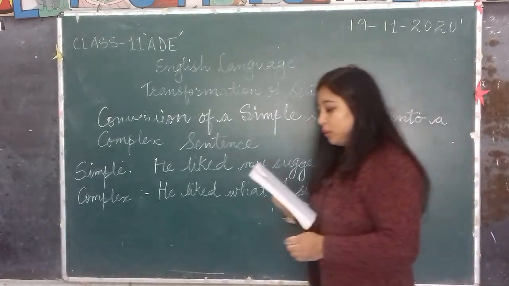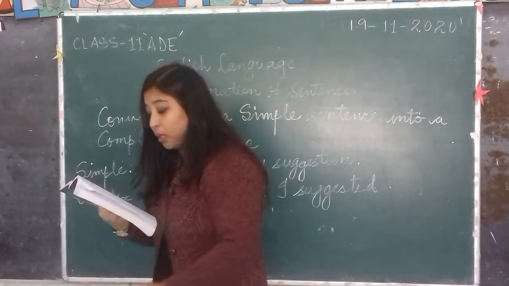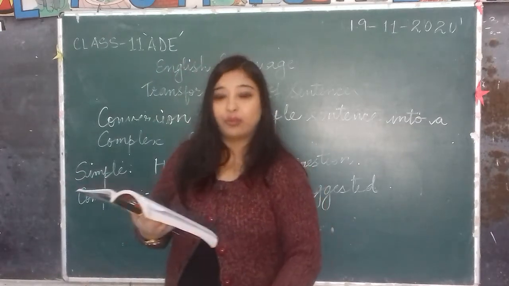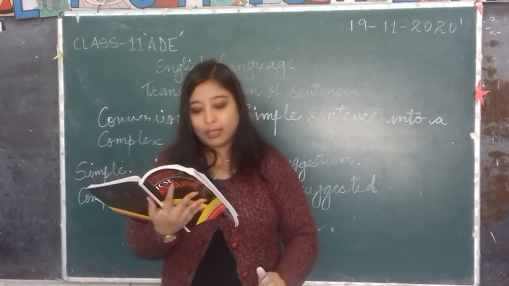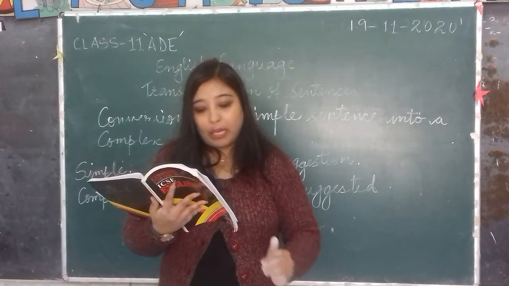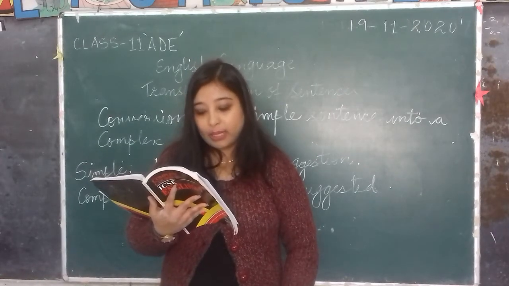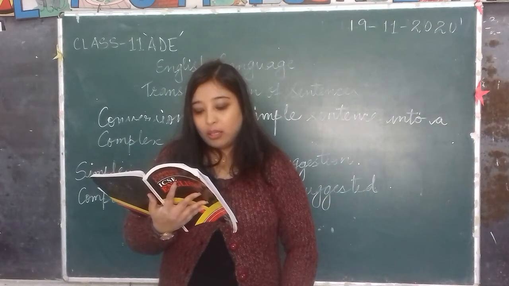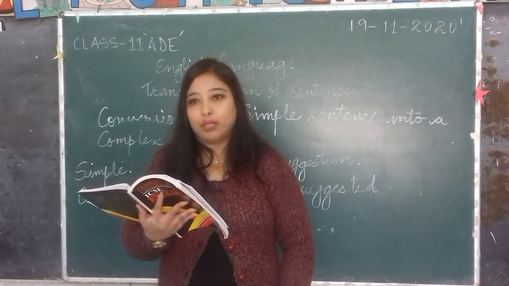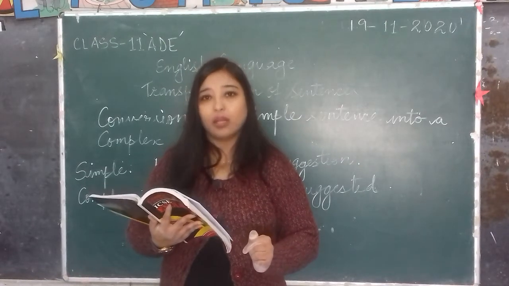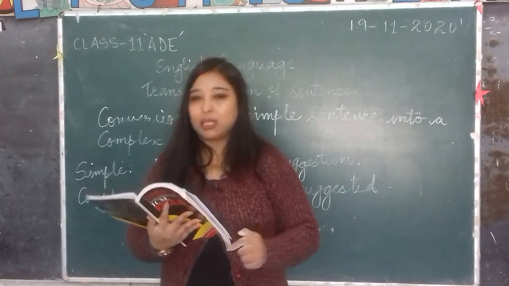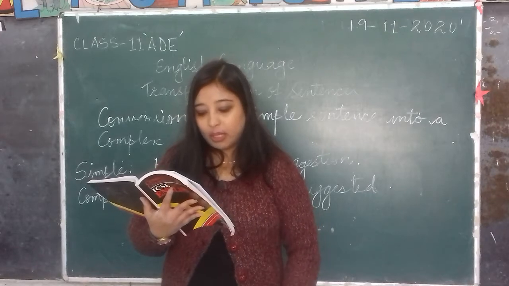I'm going to read out a few sentences for you. There I saw a beautiful girl. That's in the simple. If you have to convert it into complex, then: there I saw a girl who was beautiful. So you'll have to use words like who, what, that, etc.